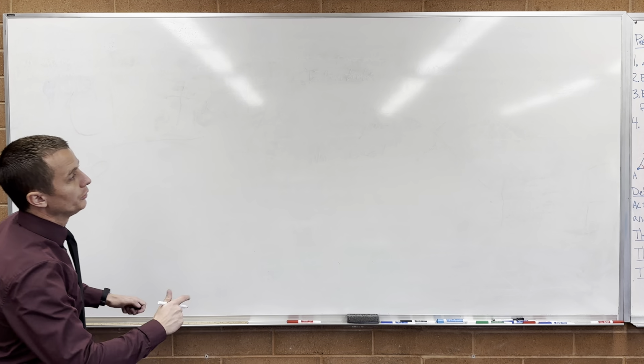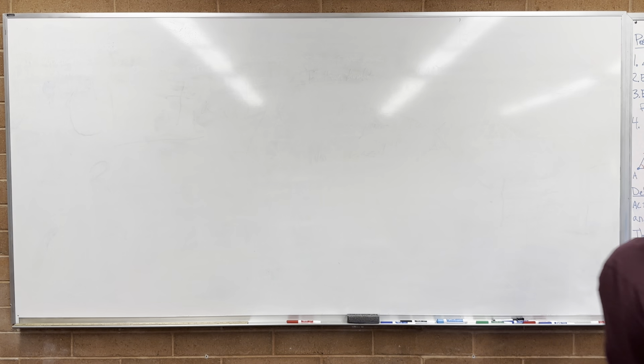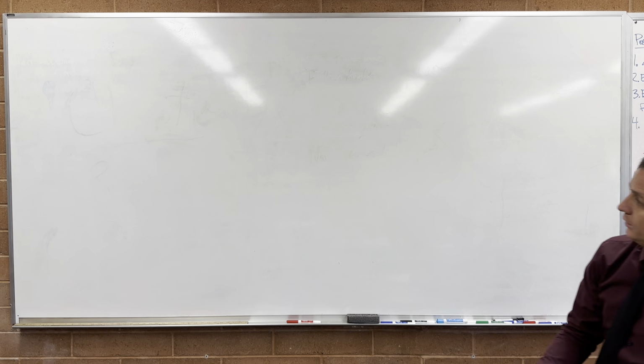All right, now we got to do the side-side-side theorem. So theorem 6-7.